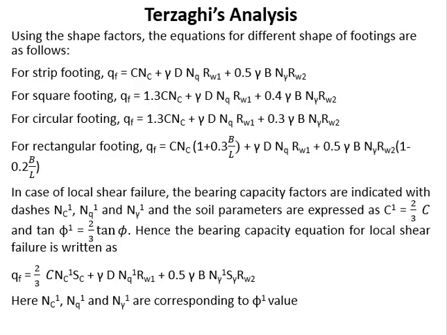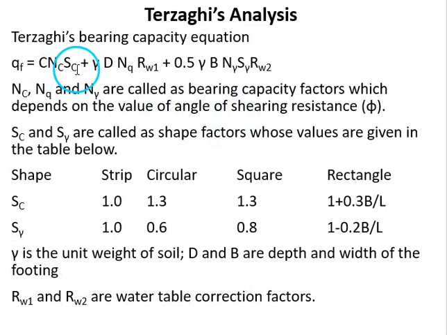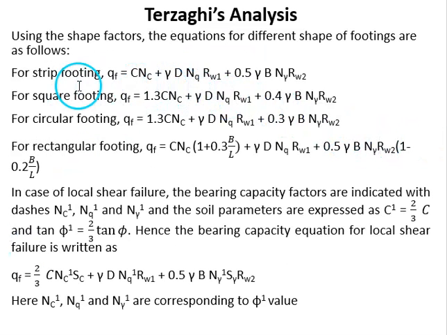By substituting the shape factors Sc and S gamma into this equation, we get equations for different shapes of footing. And these equations are related to general shear failure only.